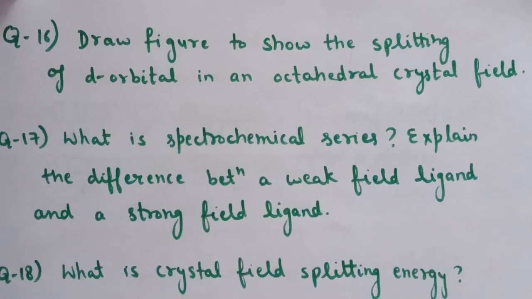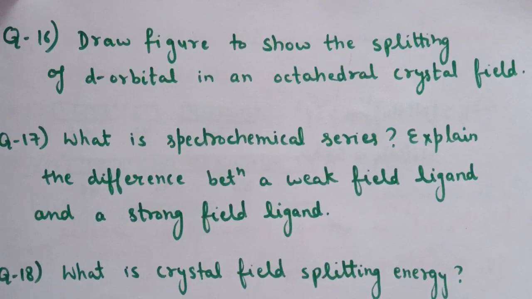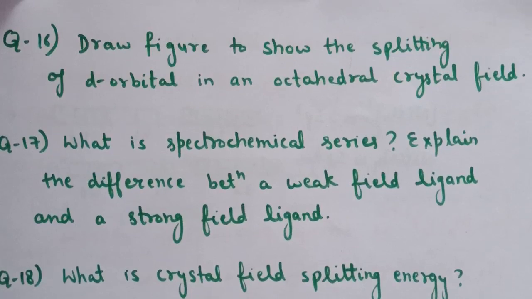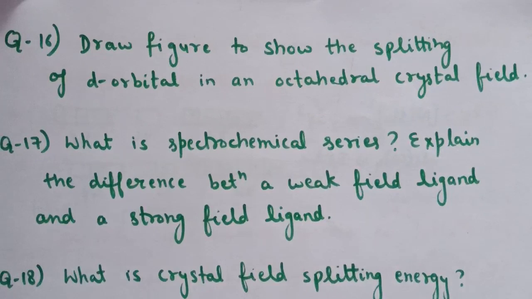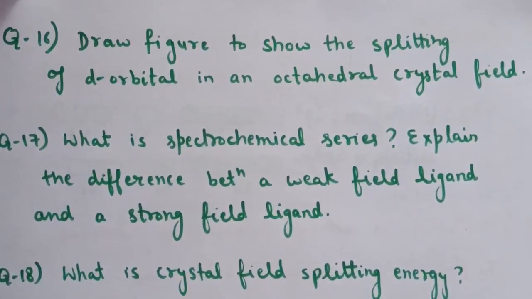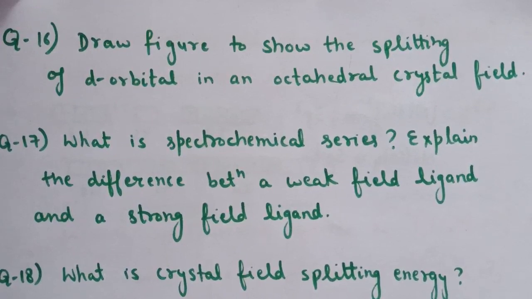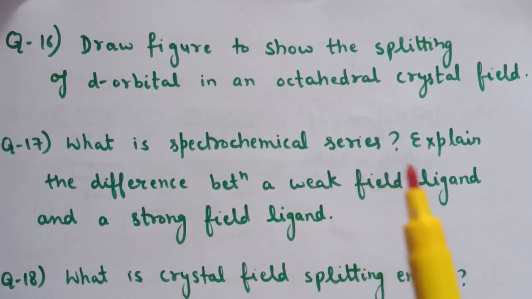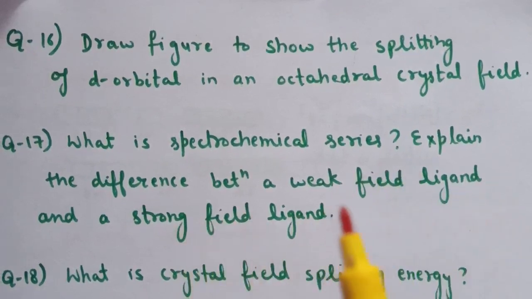Now I will be discussing the homework solution of lecture number 6. First question is, draw figure to show the splitting of d orbital in an octahedral crystal field. So this we discussed in crystal field theory of octahedral complexes, that d orbital splits into T2g and Eg in octahedral crystal field. Next question is, what is spectrochemical series? Explain the difference between a weak field ligand and a strong field ligand.